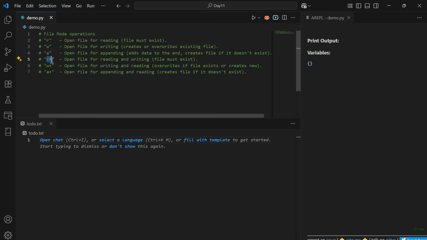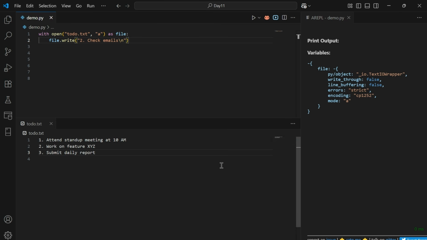Next, r plus. r plus lets you read and write to the same file without deleting anything, but the file must already exist. Next, w plus. w plus allows both reading and writing, but it first clears the file before writing new content. Next, a plus. a plus is used to read and append at the same time. It adds new content to the end of the file without removing anything and creates a file if it doesn't exist already.